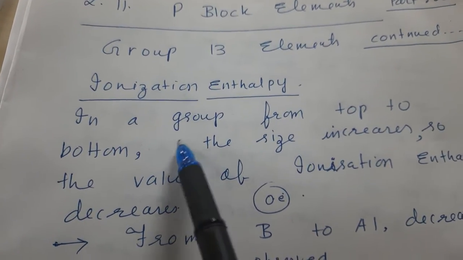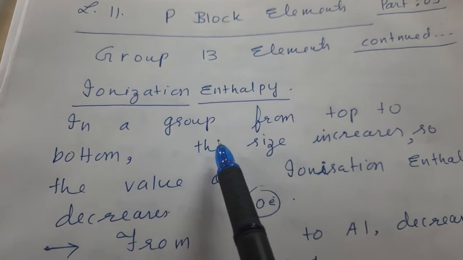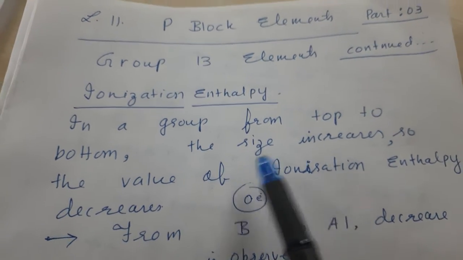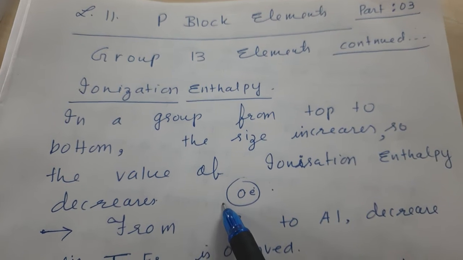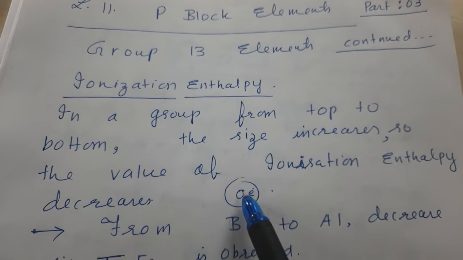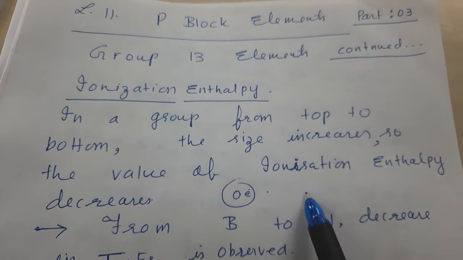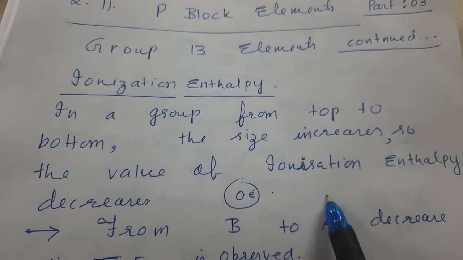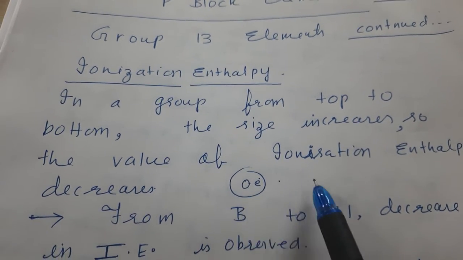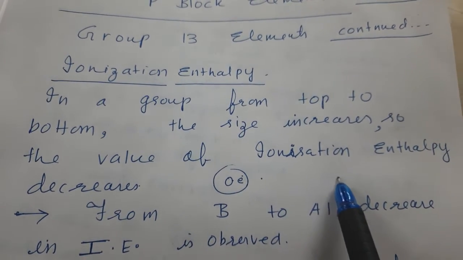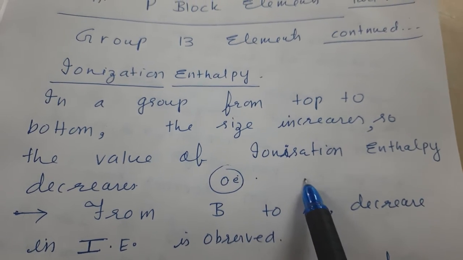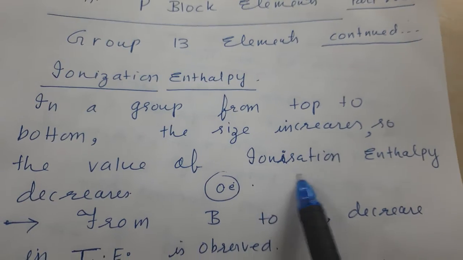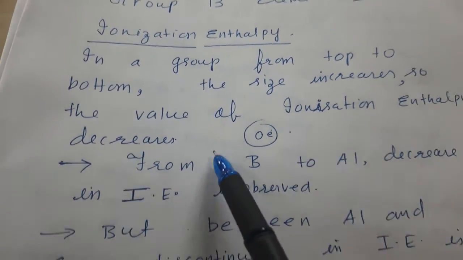Next property is ionization enthalpy. In a group, when we move from top to bottom, the size increases, atomic size increases. So the value of ionization enthalpy decreases. How? Because electrons are now away from the nucleus. The more is the size, the more is the distance of electron from the nucleus. So when they are away from the nucleus, less effective nuclear charge will be there. So it is easy to remove the electron by providing less energy. Therefore, the value of ionization enthalpy decreases.